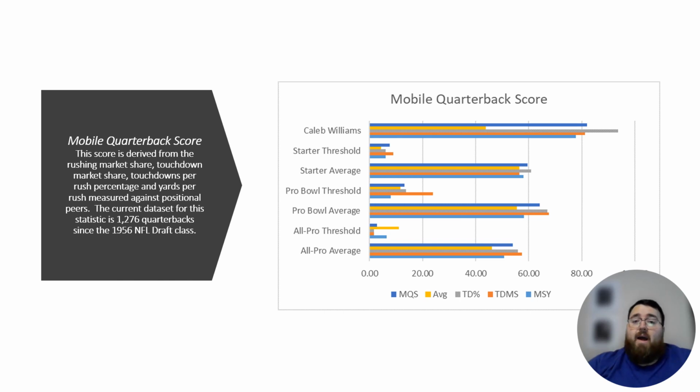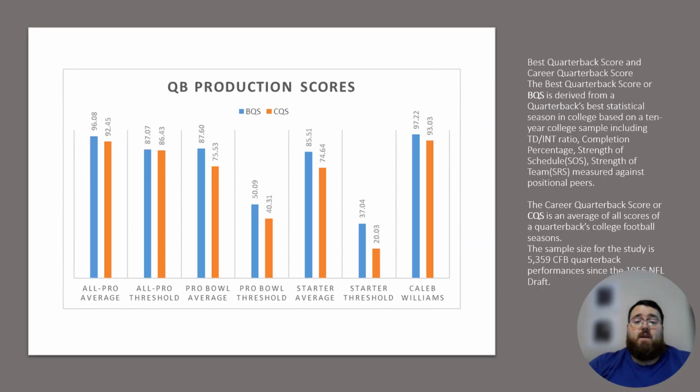Williams was mobile, but it wasn't the only thing that he had going for him, because the biggest selling point to him has to be his production profile, which we're about to look at right now, which is his quarterback production scores. So the quarterback production score, for those that are new to the channel, just to give a quick overview, looks at the touchdown to interception ratio, completion percentage, strength of schedule, and strength of team. And those scores are measured against a 10-year sample that is then compared to every other performance since the 1956 NFL draft class.